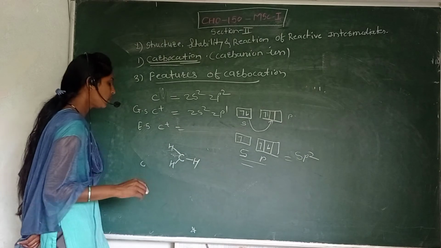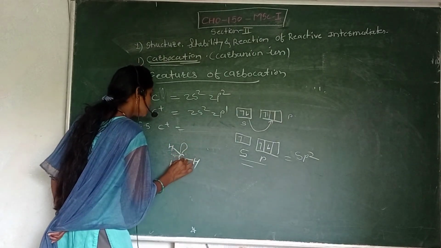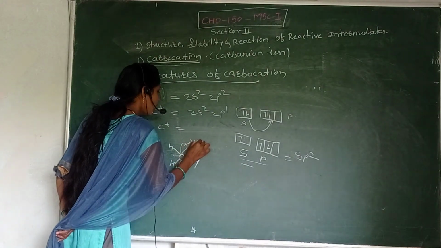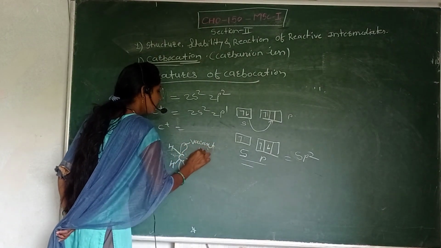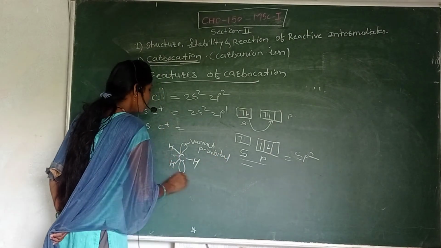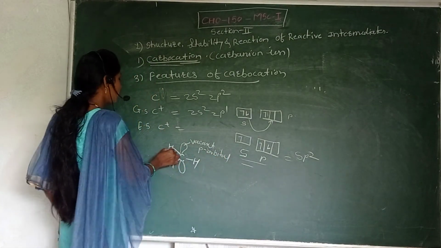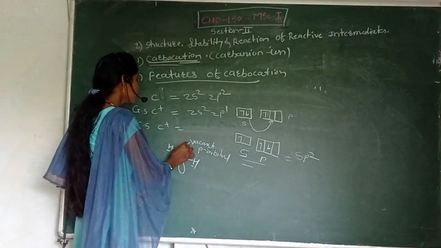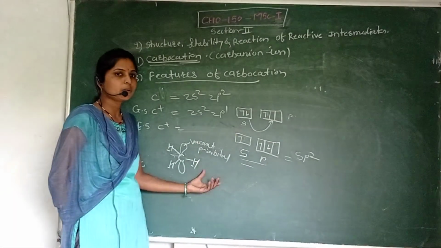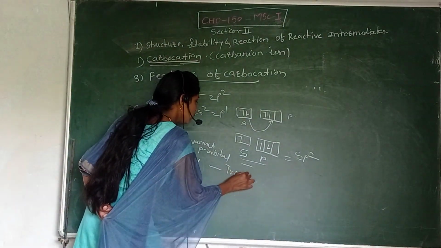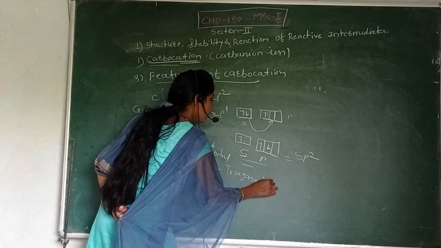Here is the vacant p orbital. Because of this, the three bonds to hydrogen lie in one plane, and the vacant p orbital makes this carbocation trigonal planar geometry.